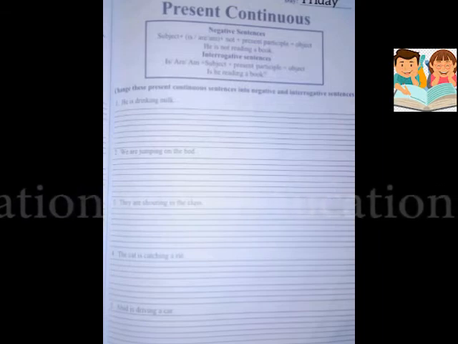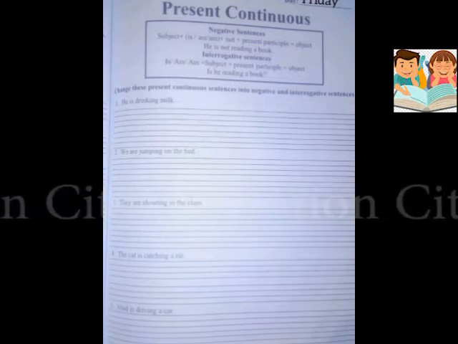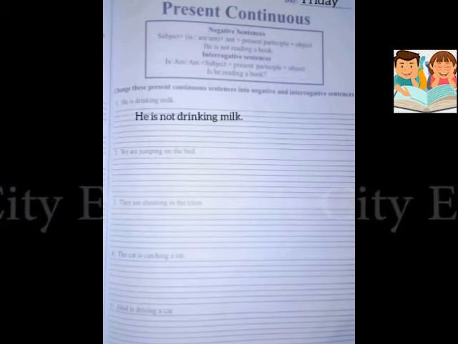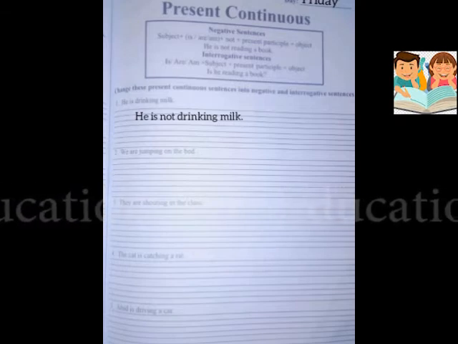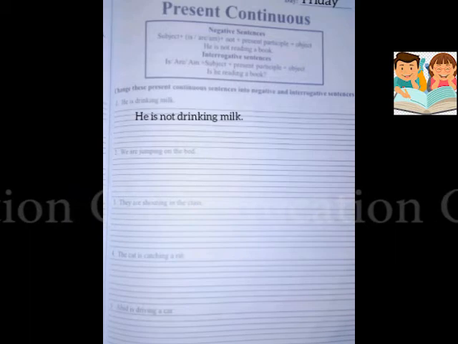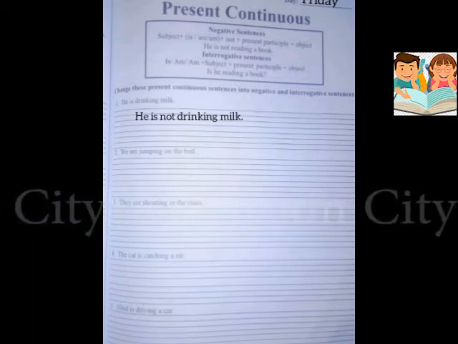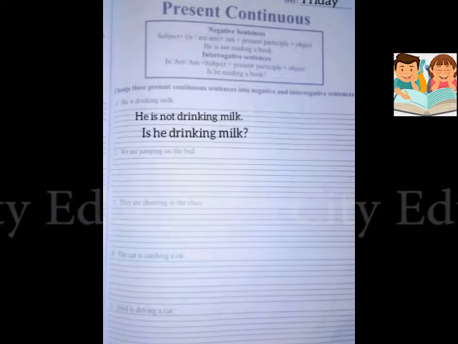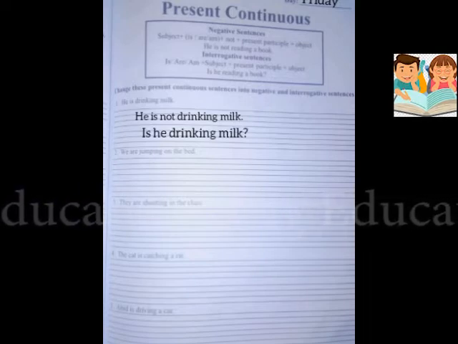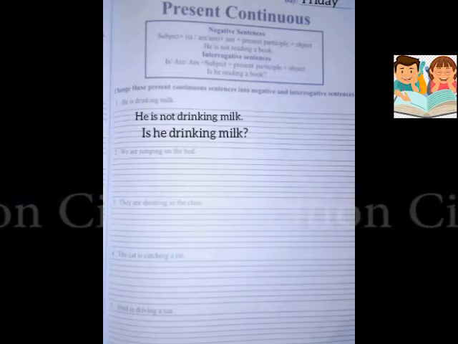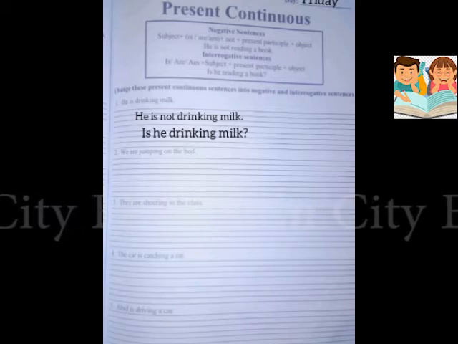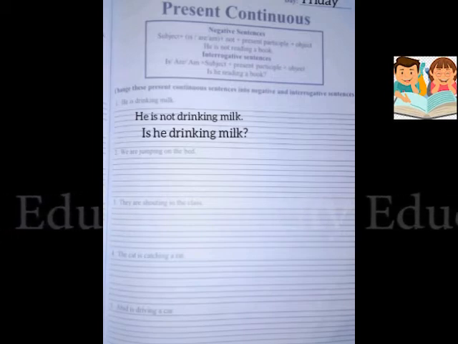Okay, so the first is he is drinking milk. So it will change into negative sentence as he is not drinking milk. Okay, not हमने be verb और main verb के बीच में लिखना है, ठीक है. अब हम इसको interrogative sentence में कैसे convert करेंगे? Is he drinking milk with the question mark. Okay, so we will write here he is not drinking milk and is he drinking milk with question mark.